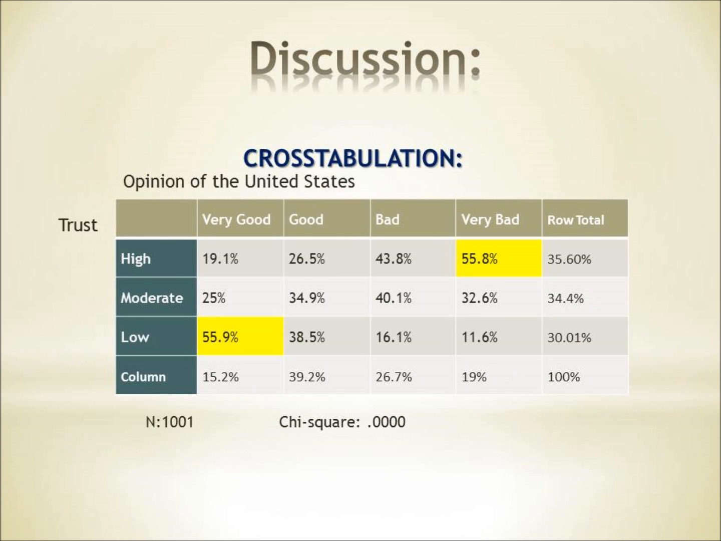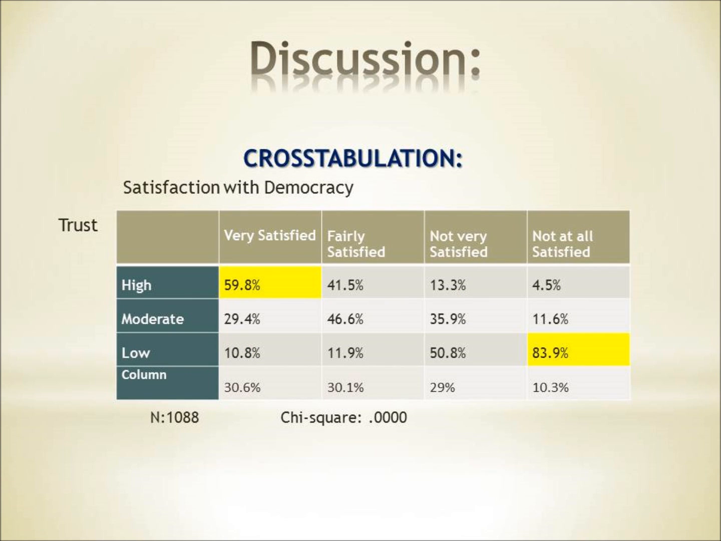The regression is consistent with our crosstab results, which show that 55.8% of people who consider the U.S. to be very bad have high trust in the Venezuelan government, while 55.9% of Venezuelans who think the United States is very good have a low level of trust in their government. The crosstabs continue to reinforce our hypothesis.